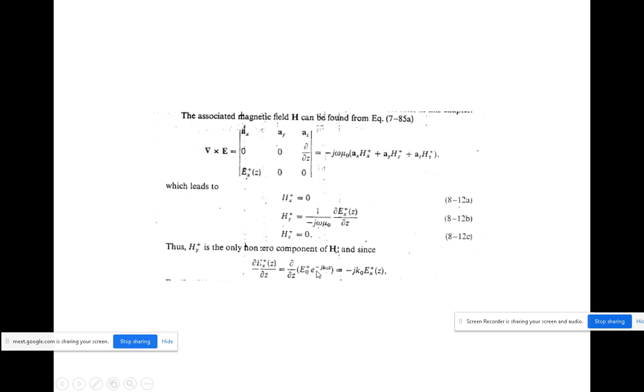So e power minus j k naught z into e naught plus will give the ex plus of z. Differentiate பண்ண constant value எடுத்து வெளிய எழுதிட்டீங்கன்னா you will be getting the remaining value as e naught plus e power minus j k naught z. The overall term is replaced by ex positive of z. குழம்பிக்காத, இது ஃபுல்லா சேர்ந்தது தான் ex plus of z.